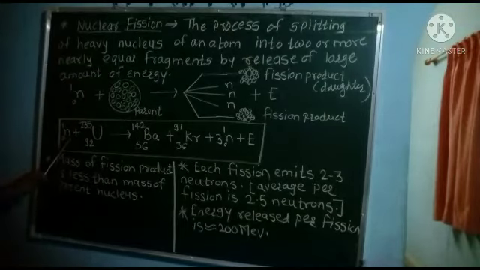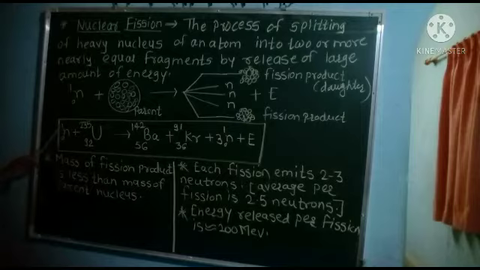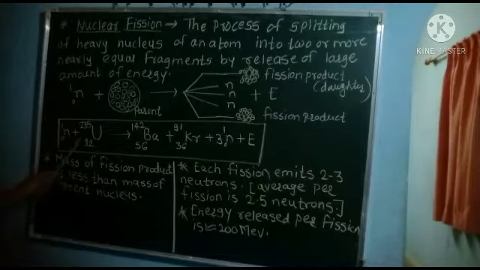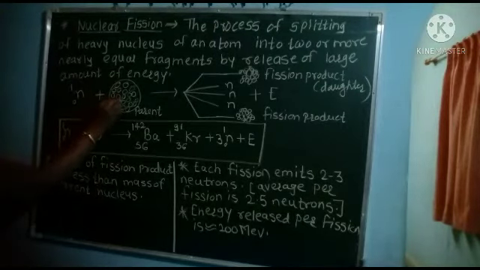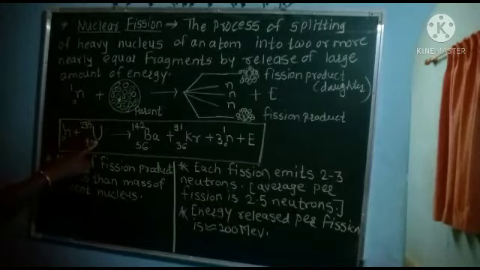When the neutron 0n1 is absorbed into the heavy nucleus of uranium, it becomes unstable, because the neutron enters the parent nucleus, the uranium nucleus.